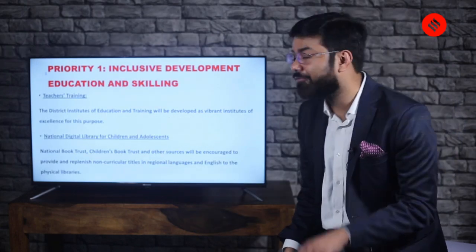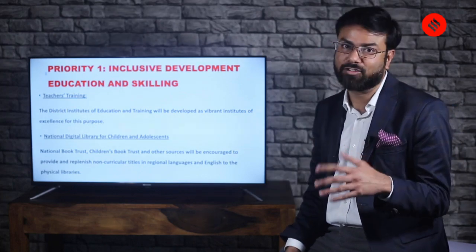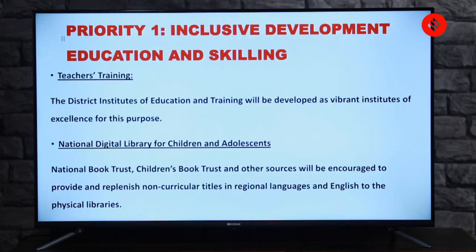And finally we come to education and skilling. So as I said, we've done agriculture, we've done health, and now we are coming to education and skilling. Not much to learn or worry here, but you should know that the first thing which the government is trying to focus on is teachers training. You build schools, colleges, but if you do not have those quality teachers, the education is of no use. So teachers training is important.